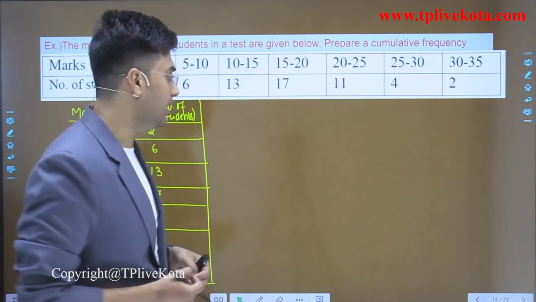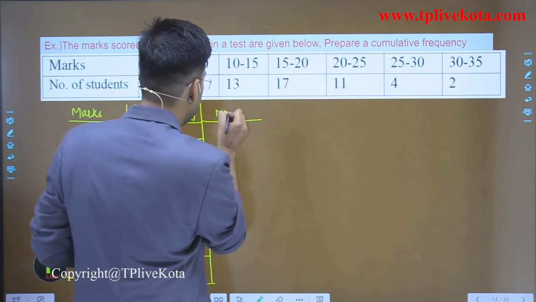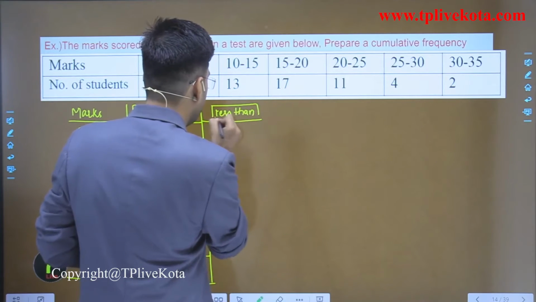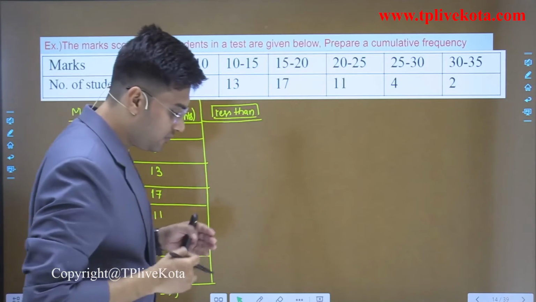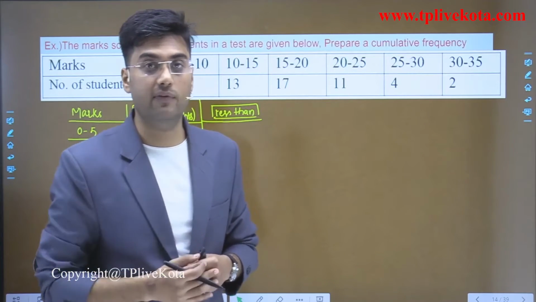So first of all let's find the less than type cumulative frequency. Okay, so here we have, students, when we use less than cumulative frequencies, we use the upper limit.